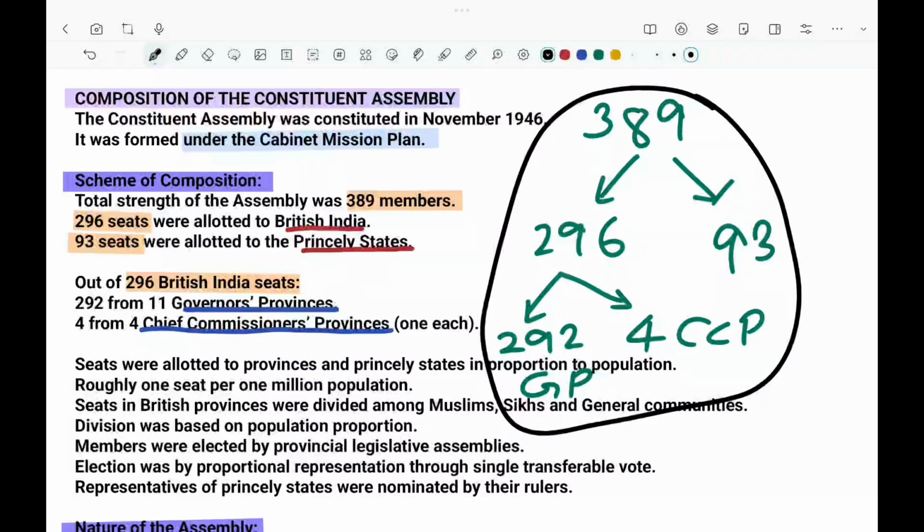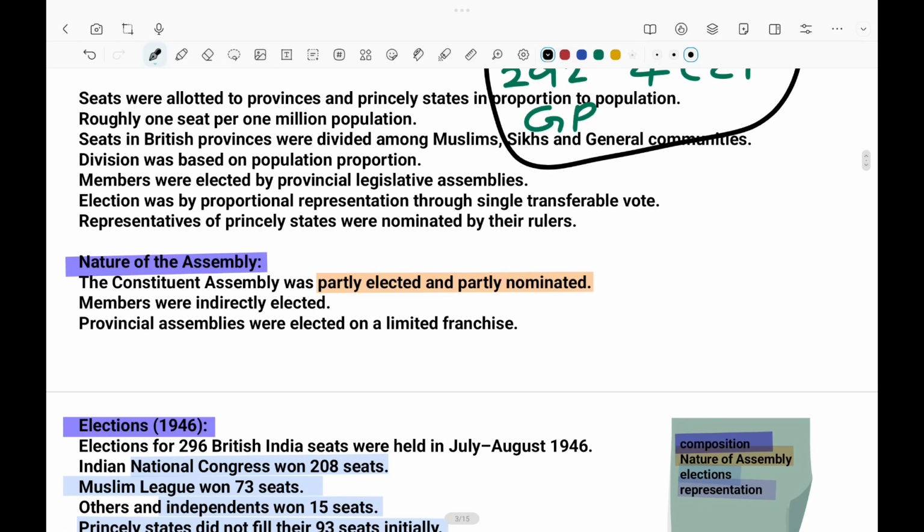Now, when they allocated the seats, they shared them in such a way that all kinds of people would be represented here. That means some were partly elected and some partly not elected. Some were direct nominations, and with some they took only educated people and so on.